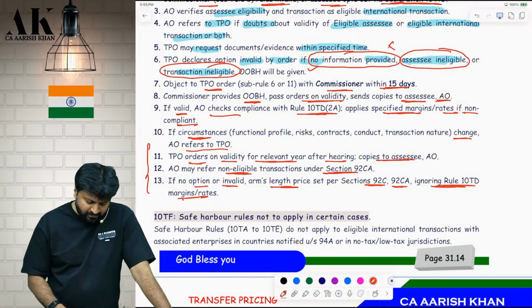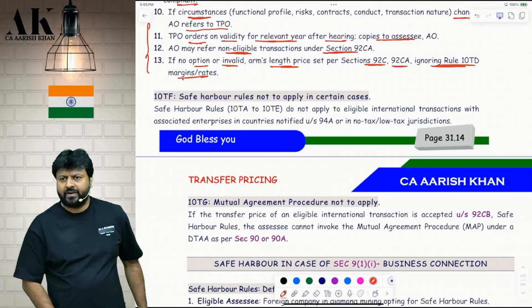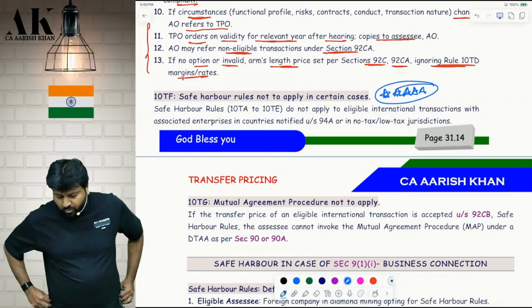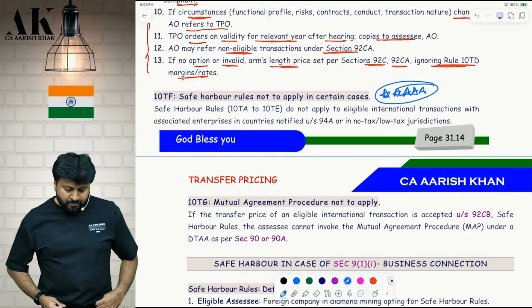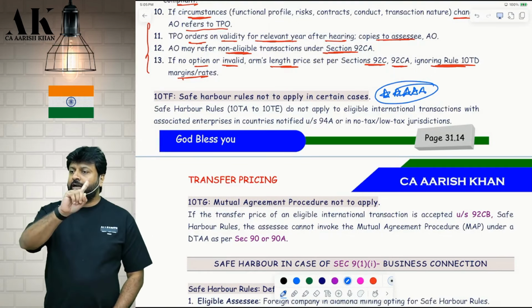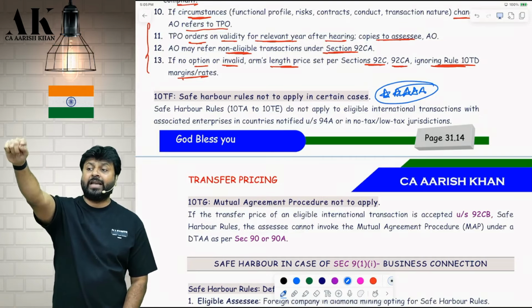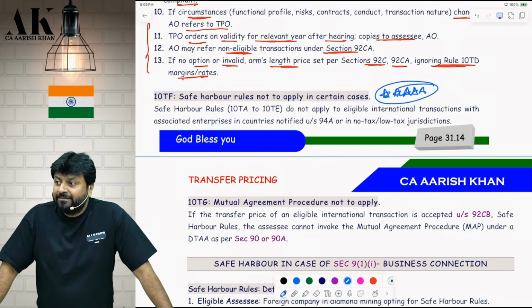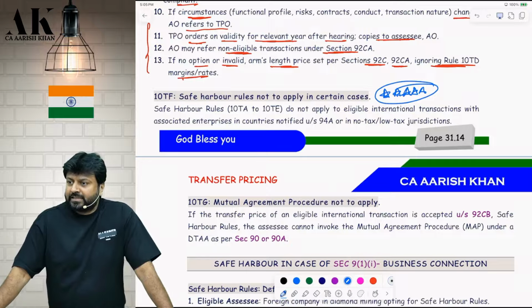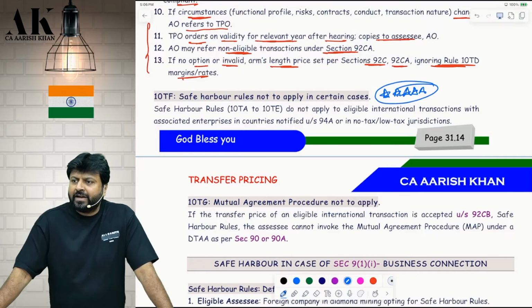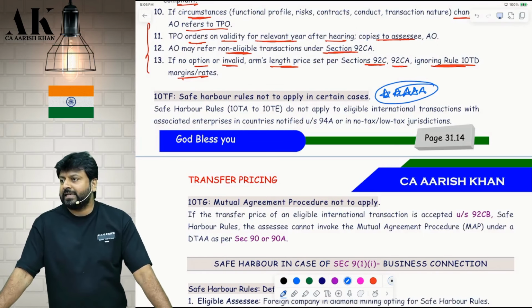That's it. Now, the last two things which are there in this part of Safe Harbor. Mark down, this is very important. They used to test a lot of questions on this in the exam earlier, even though it's a small point. Safe harbor rule will not apply in some cases: if you do a transaction with a person located in an NJA. With whom? Tell me. Like Cyprus. Correct? Example. Cyprus is not an NJA today, but still hypothetical. So if you do a transaction with a person located in an NJA, safe harbor rule will not apply. They used to test this example again and again in the exam.